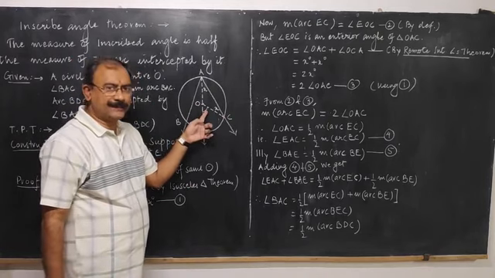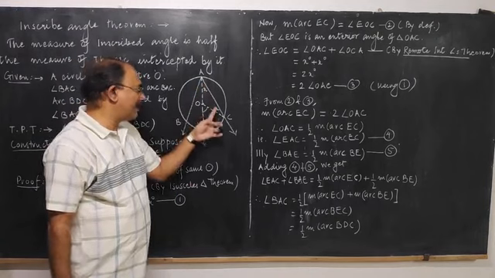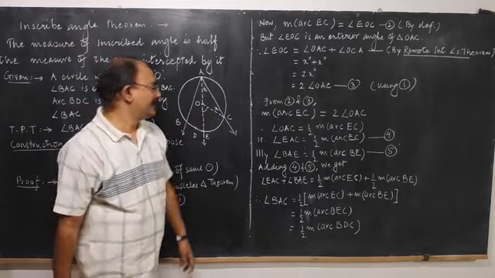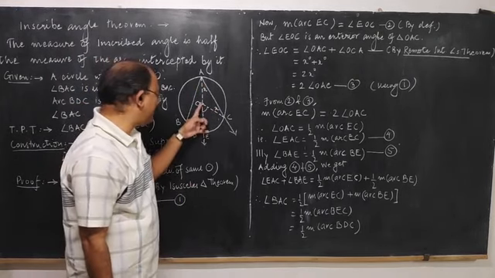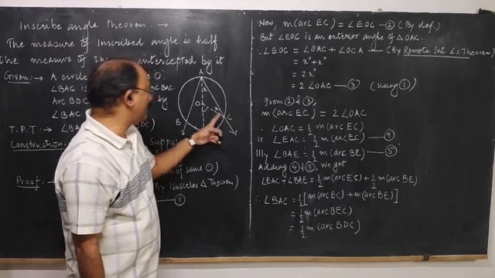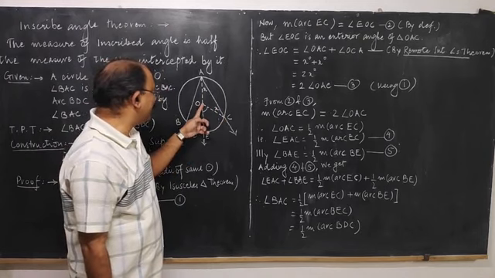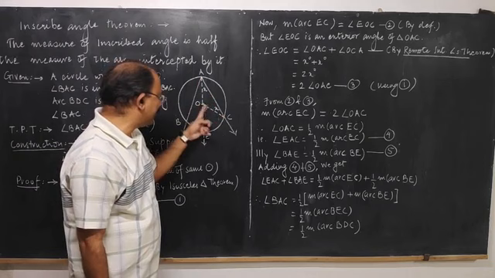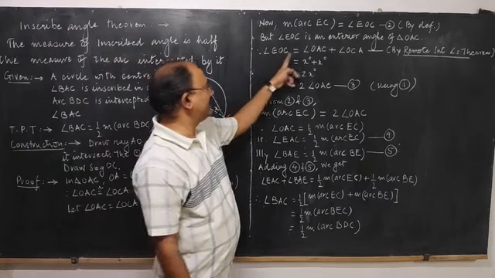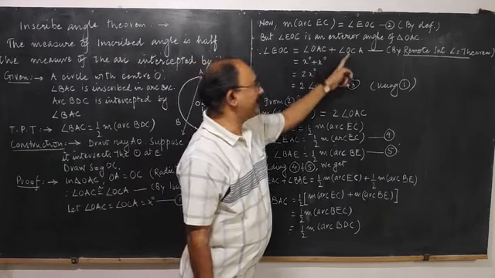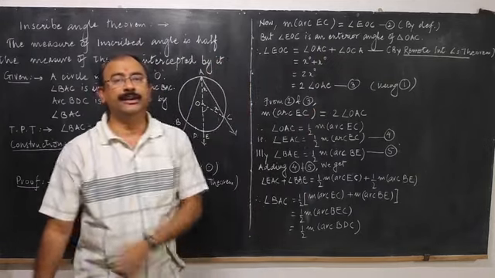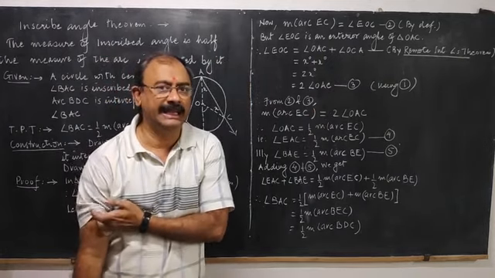We know that the measure of an exterior angle is equal to the sum of the remote interior angles. So the measure of angle EOC will be equal to the sum of angles OAC plus OCA. We have written this by the remote interior angles theorem.